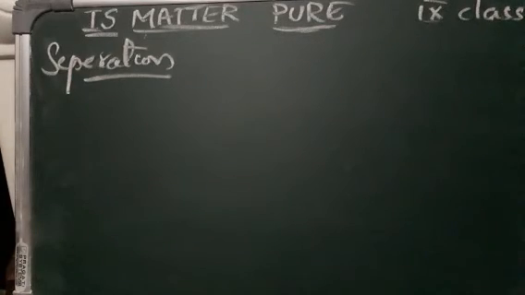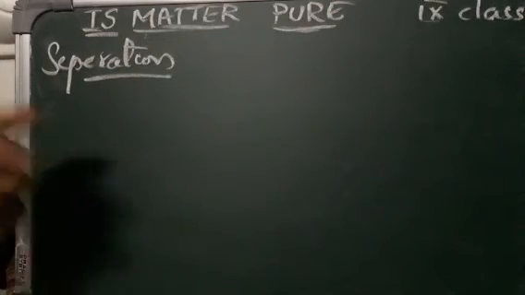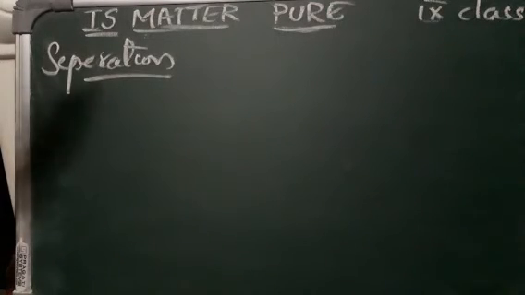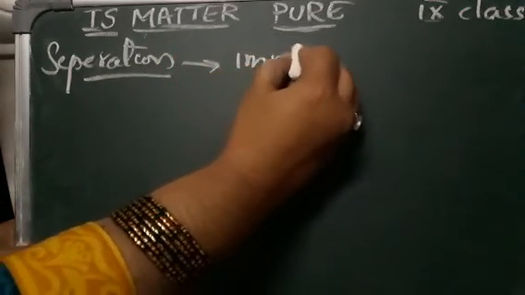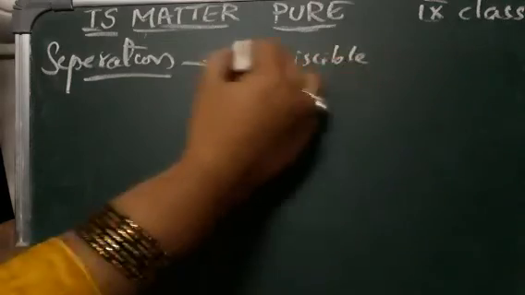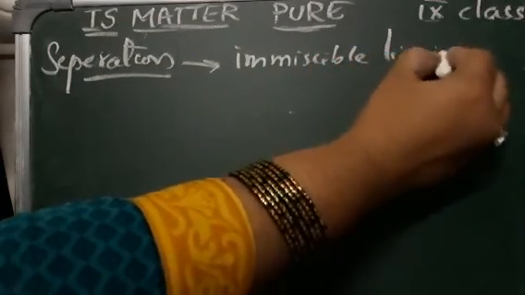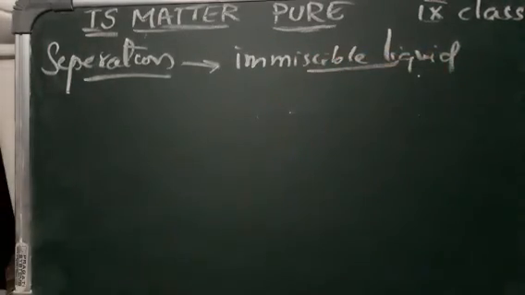So till now we have learned about the separation of different mixtures, isn't it? So how does the separation of these liquids take place when they are miscible and immiscible? Here we'll go with the immiscible liquids. When two liquids are immiscible, how will the separation take place? For this, you can see the picture here.